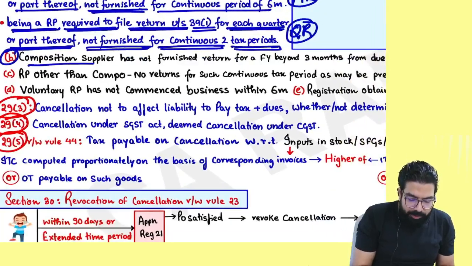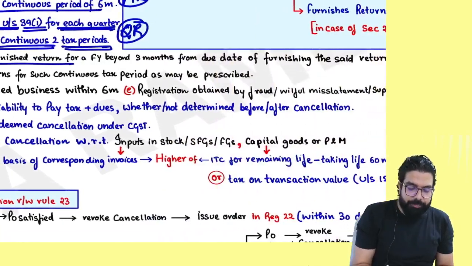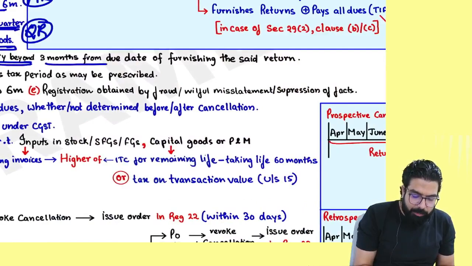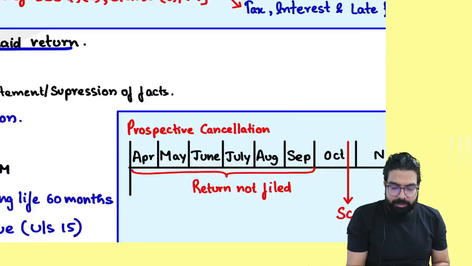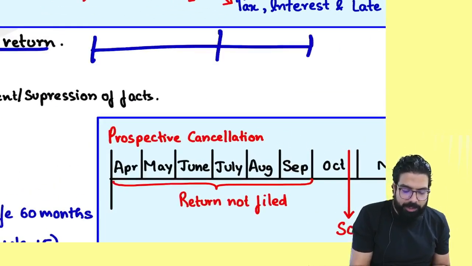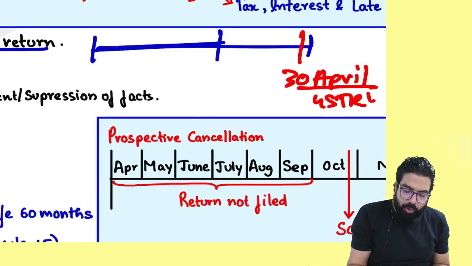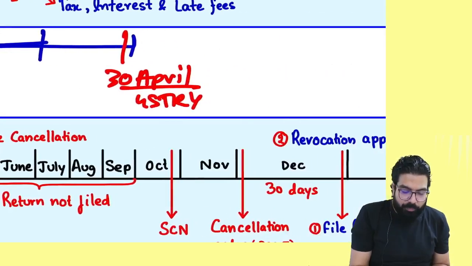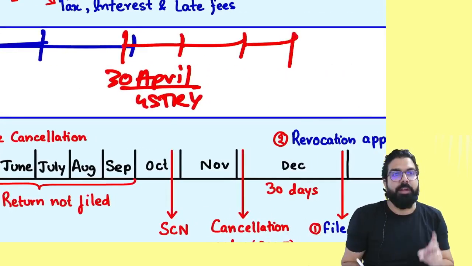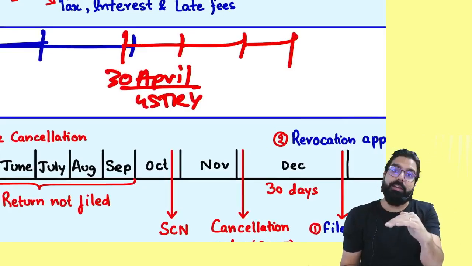If you are a composition supplier and you have not furnished your return for a financial year beyond 3 months from the due date of furnishing the said return. People always remember, a composition dealer, once the year gets over, by 30th of April, should file GSTR 4. Everyone, if you don't file your GSTR 4 within how many months? 3 months, your registration will get cancelled.